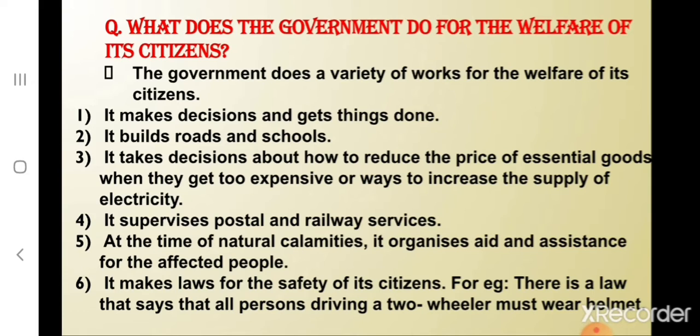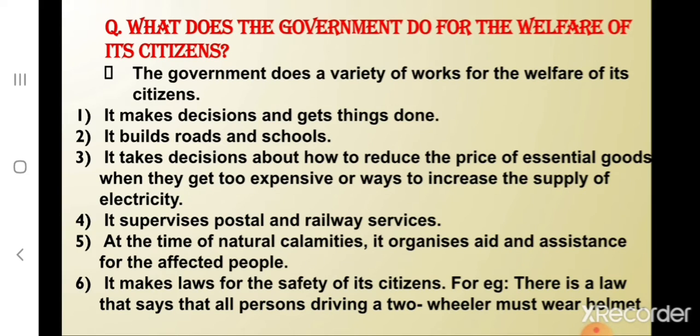It makes decisions and gets things done. And it builds roads and schools. It takes decisions about how to reduce the price of essential goods when they get too expensive, or ways to increase the supply of electricity. And it supervises postal and railway services.